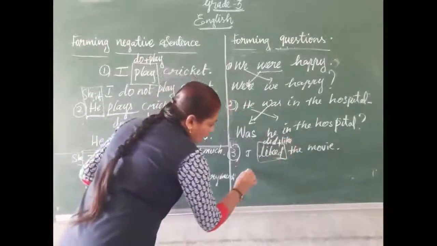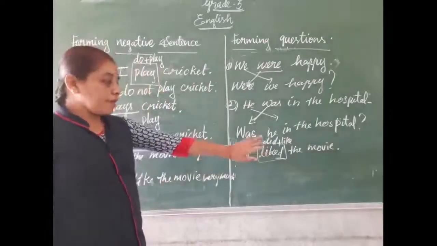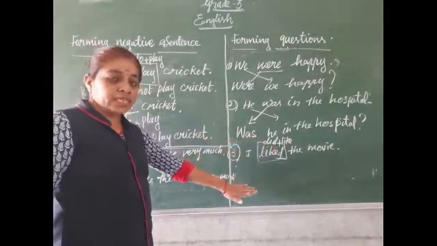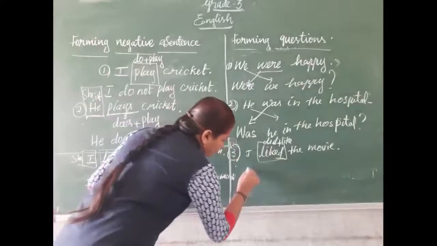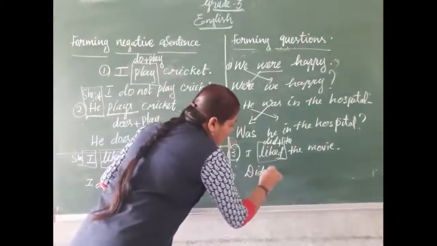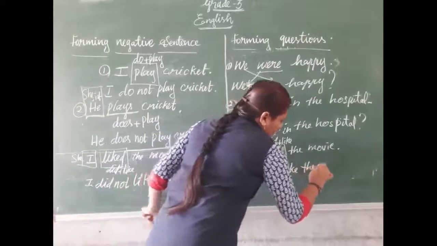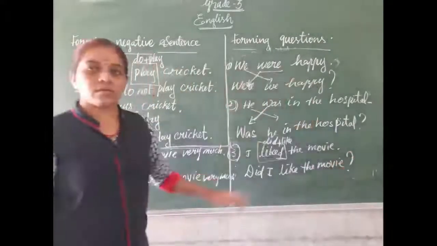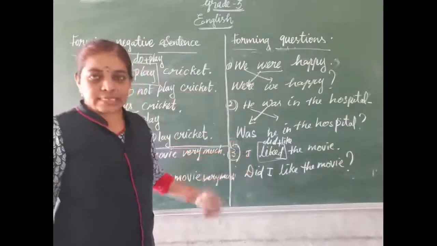Right here, we got a helping verb. So, for making a question, the helping verb will come first. The subject will go second. Listen here. Did I like the movie? Okay. This is the question for the sentence.